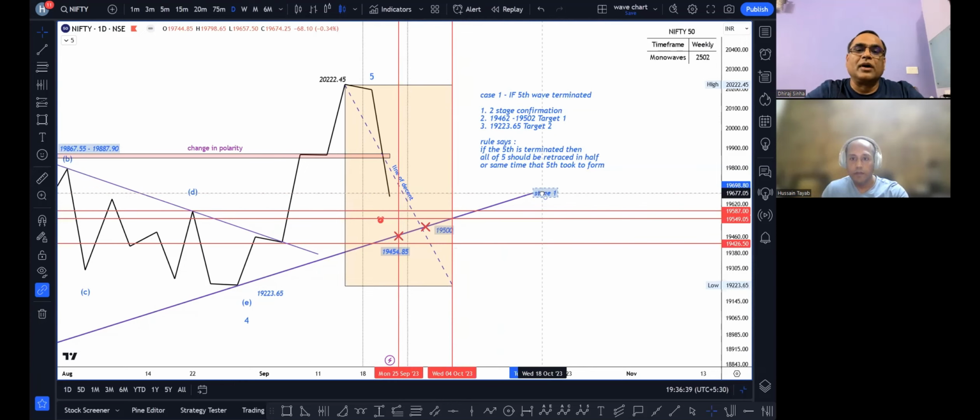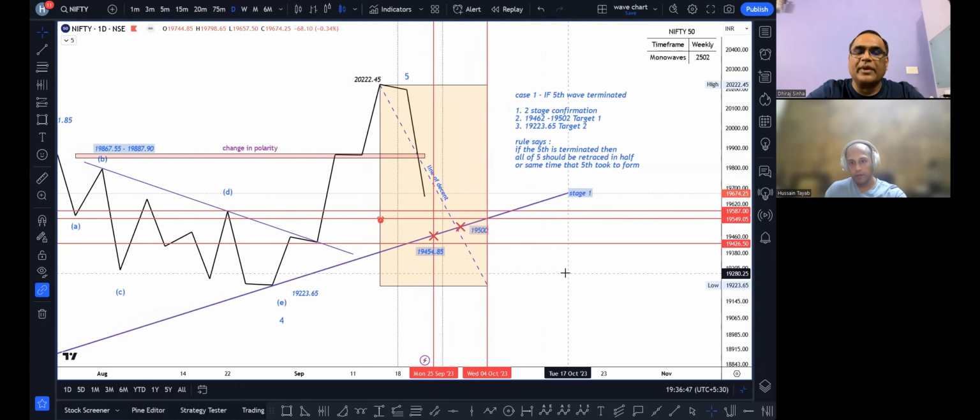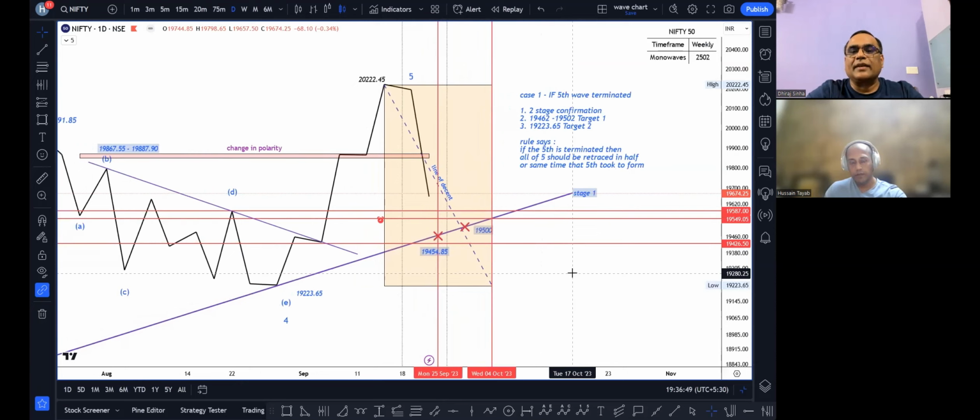Monday को अगर 19,454 के नीचे आता है, then obviously that will get confirmed, but maybe उसके chances कम है. So we are saying there is another possibility as long as the price is below this line of descent which is drawn there. That's right.